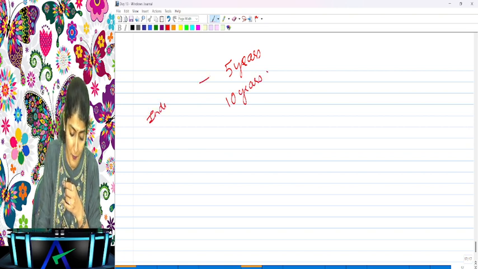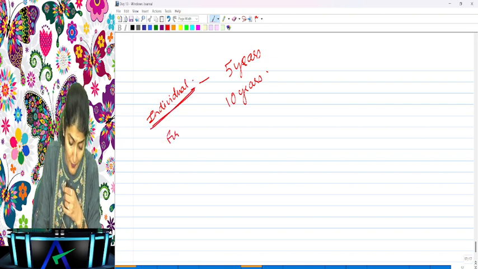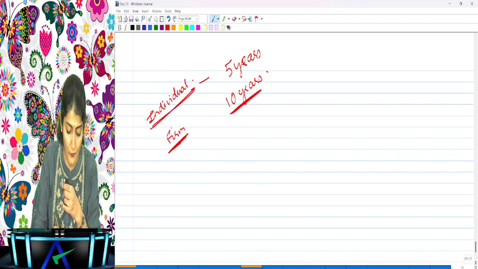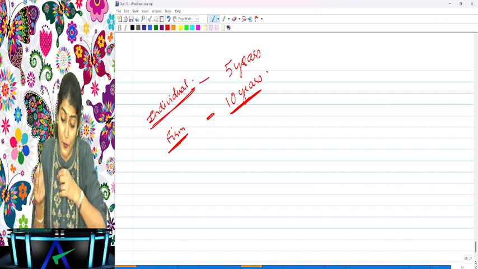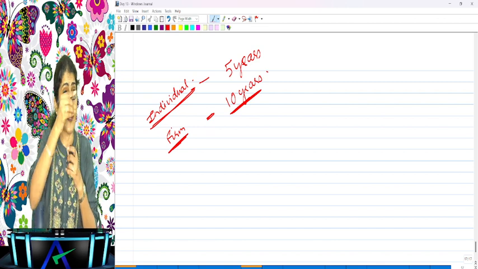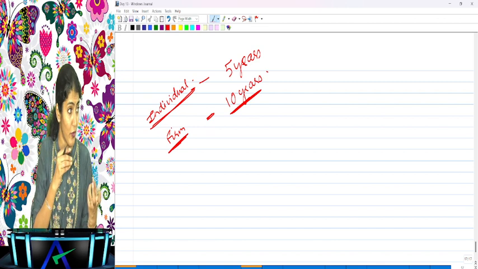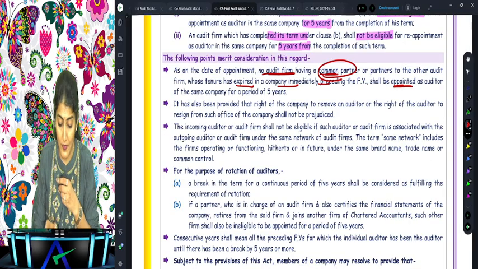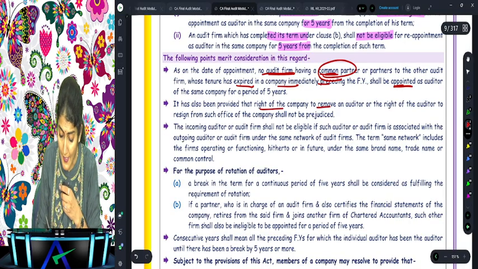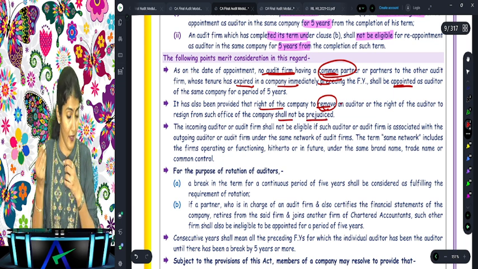Individual maximum, how much time can you appoint the same individual for? 5 years. Maximum a firm can do the audit of your company for how many years? 10 years. But can you remove the auditor before 5 years or 10 years, or can you not remove them? Can they be removed before the 10 years? Yes. It is provided that the right of the company to remove an auditor is not prejudiced. The auditor can be removed.